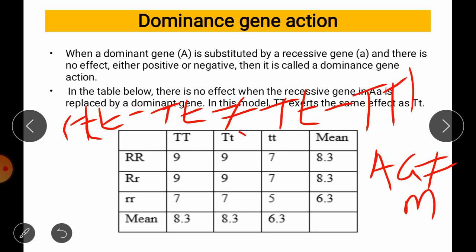So in this case Tt is not equal to the mean value. We have to check whether these two assumptions are met or not, to check dominant gene action.